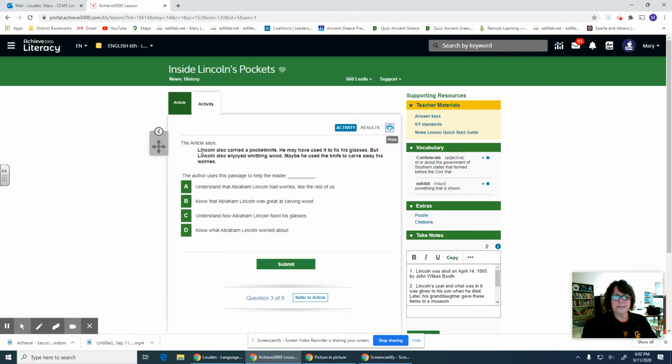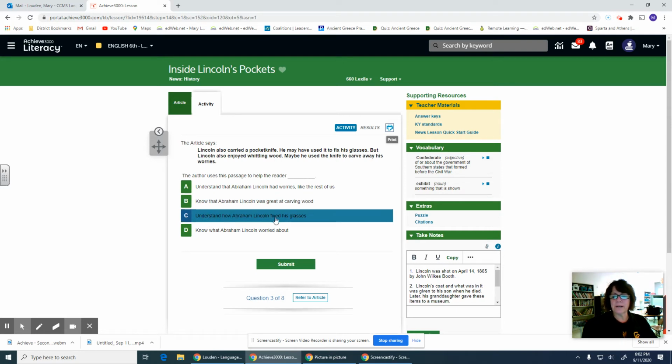The article says Lincoln also carried a pocket knife. He may have used it to fix his glasses, but Lincoln also enjoyed whittling wood. Maybe he used the knife to carve away his worries. The author uses this passage to help the reader A, understand that Abraham Lincoln had worries like the rest of us. That makes sense. B, know that Abraham Lincoln was great at carving wood. He might have been, but it didn't really talk about that. It just said he enjoyed doing it. He might not have been that good at it.